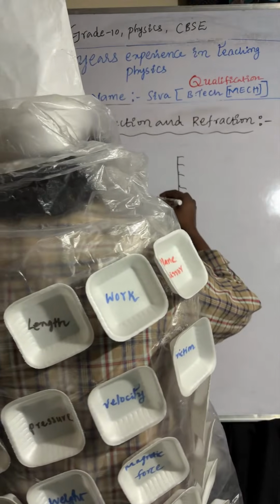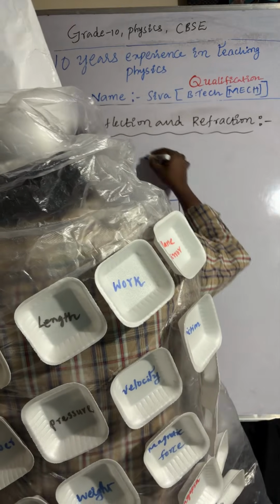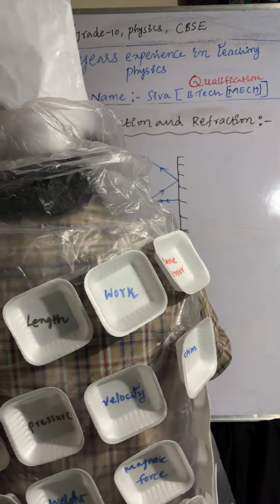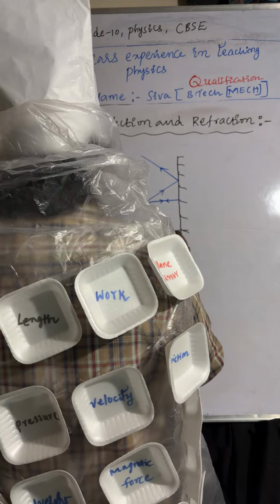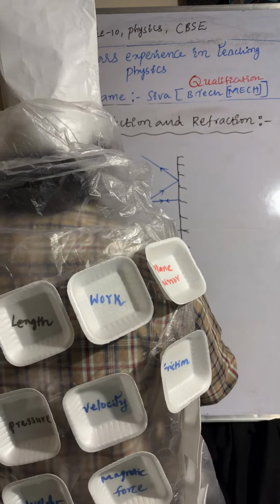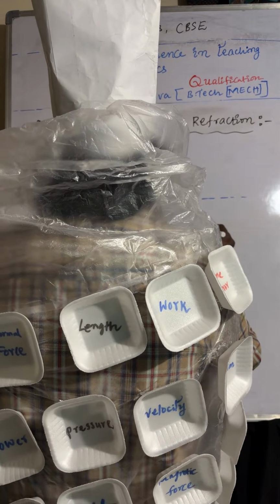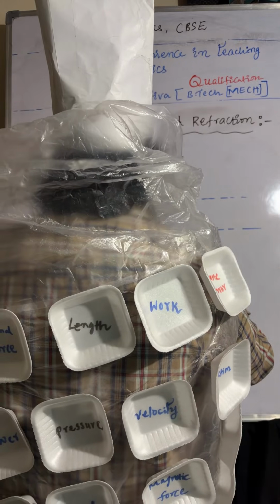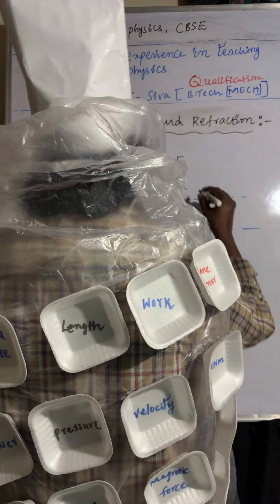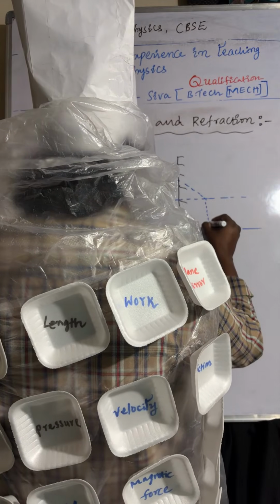So here I am taking one more point, and this will be reflected back, and here one more point, and it will be reflected back like this. If you extend these light rays, they are meeting here.